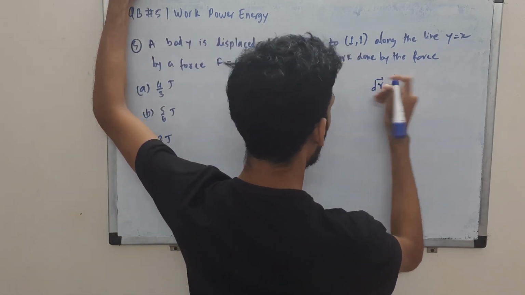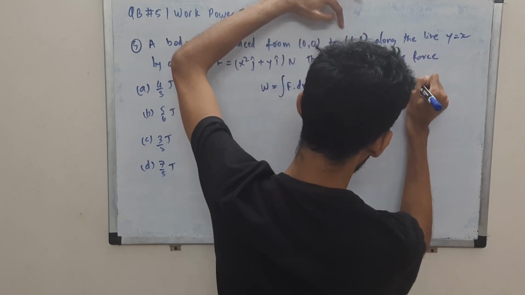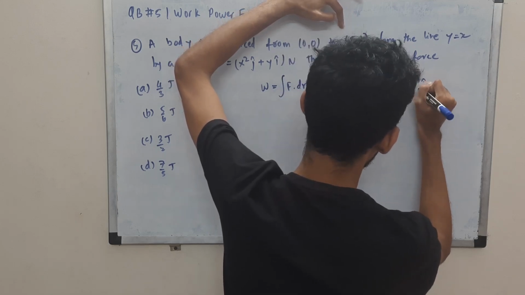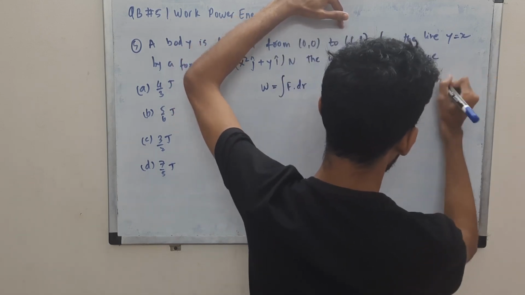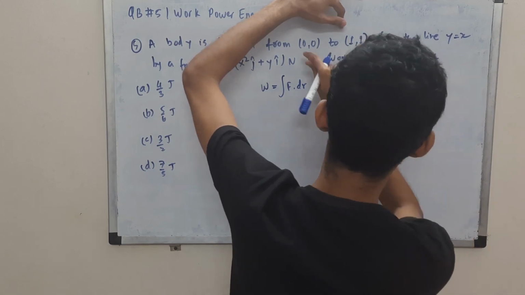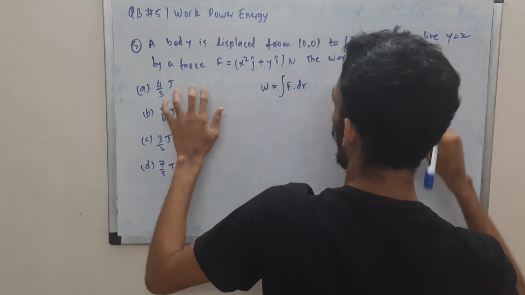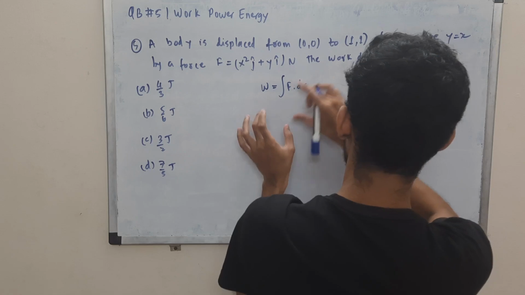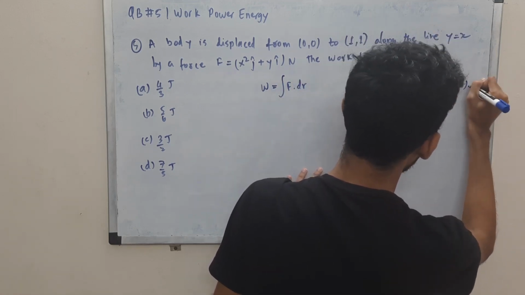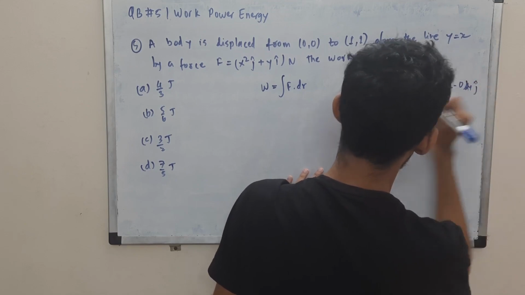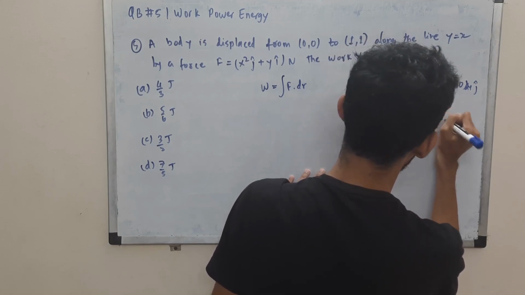The dr vector will be vector B minus vector A. So 1 minus 0 i cap, and this will be dx, okay, dr, right? So it won't be x. So basically I'm saying you won't get the r vector directly, you will get the dr vector since the process is done from this point to this point, the displacement. So it is an integration process used over here. So this will be dy j cap. So you have dx i cap plus dy j cap.